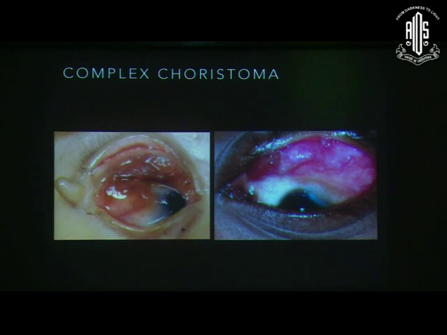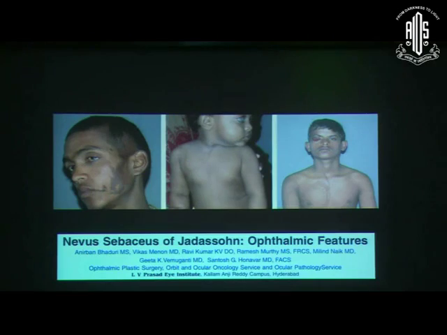Another variant is complex choristoma. Now complex choristomas are again choristomas, but herein you find more than one type of tissue in the lesion. For example, the lesion may have fat cells as well as osseous transformation, and you may find some bony spicules or bony elements in the lesion. Then it's called a complex choristoma.